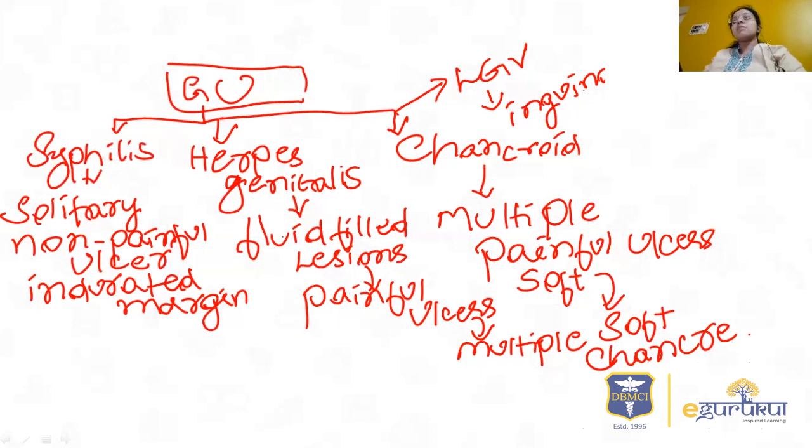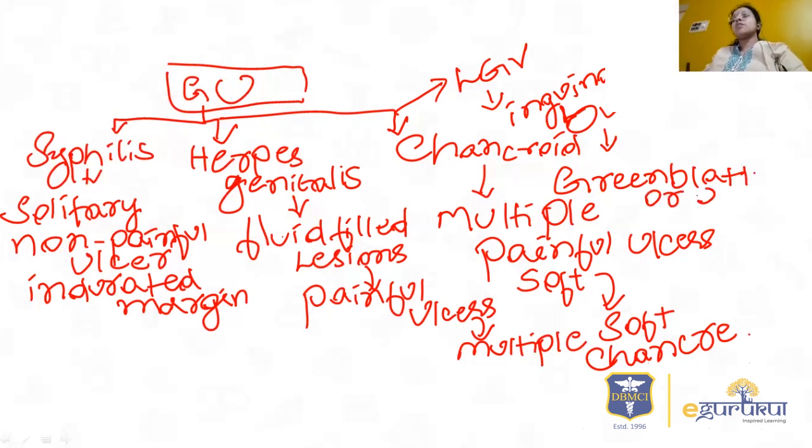So the ulcer will be very transitory in case of LGV. So inguinal lymphadenopathy will be there. And remember this Greenblatt sign or groove sign, which is seen in case of LGV. So Greenblatt or groove sign is seen in LGV.